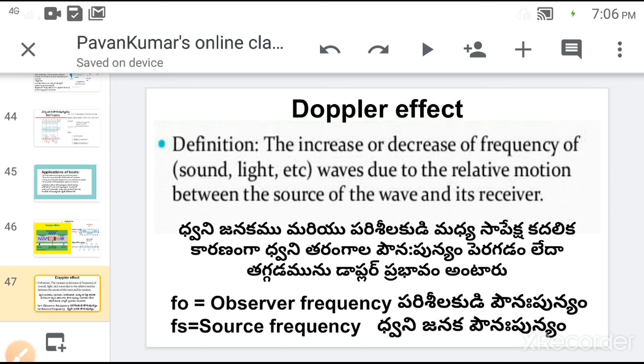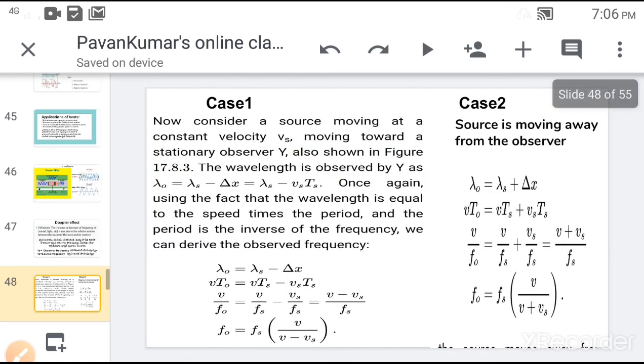Here F0 is the observer frequency and Fs is the source frequency. Let us consider two cases. The first case is the source moving towards the observer, and the second case is the source moving away from the observer. If the source is moving towards the observer, then the sound wavelength decreases. It is given by lambda naught is equal to lambda s minus Vs into t.